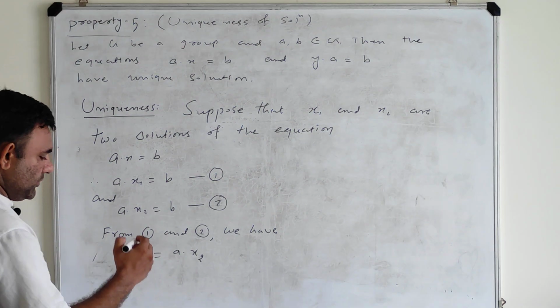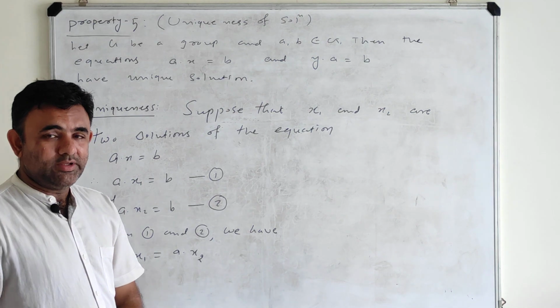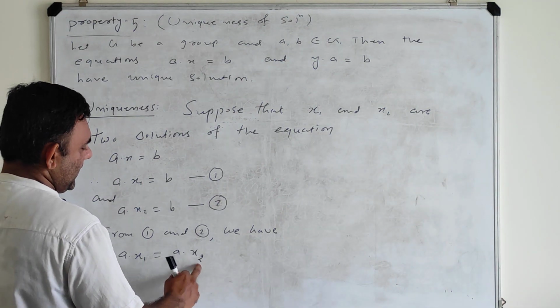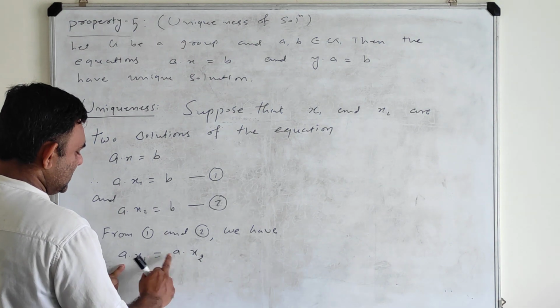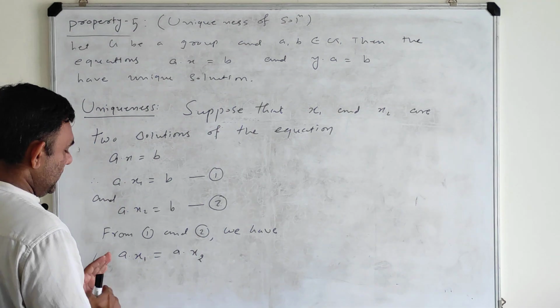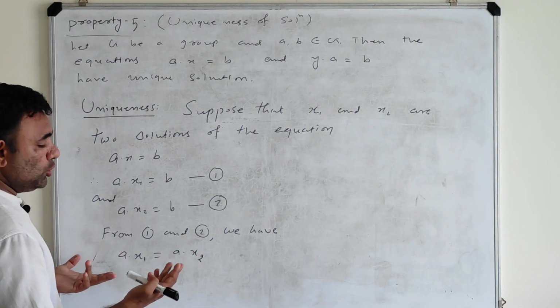We have just proved in property number 4 that the cancellation law holds in a group. A dot x1 is equal to A dot x2, and A is the same quantity on the left hand side, and we are working in the group. Here A, x1, x2, all elements are in the group.